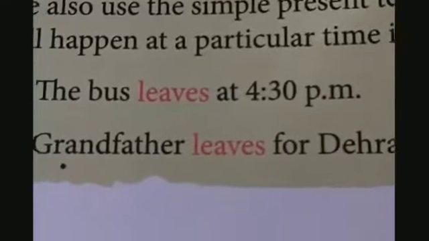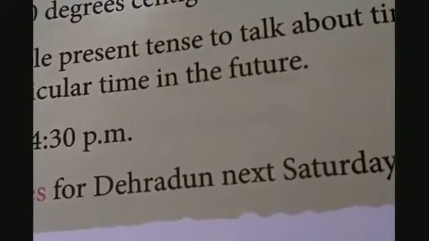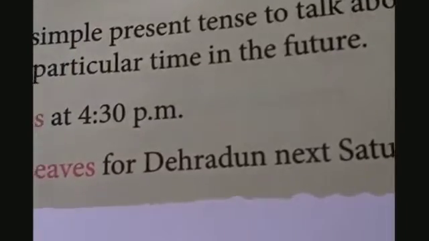If something happens at a particular time, like the bus leaves at 4:30 p.m., then also we use simple present tense to denote the facts or the timetabled events that happen at a particular time or will happen at a particular time in the future. And grandfather leaves for Dehradun next Saturday. So next Saturday grandpa is going to leave for Dehradun. That can also be stated by using simple present tense.